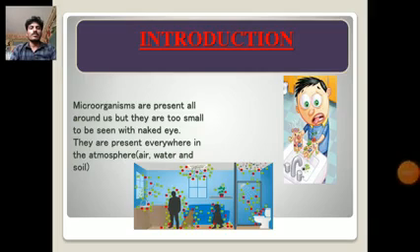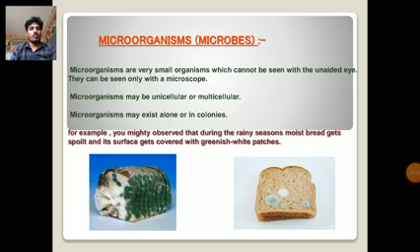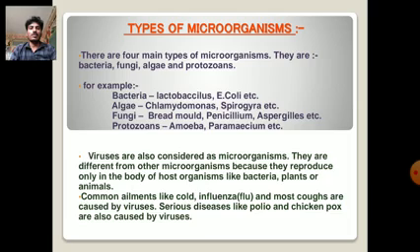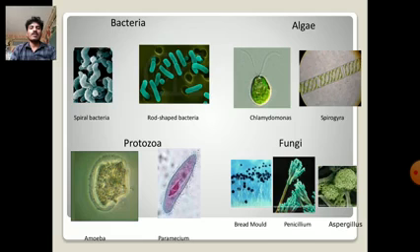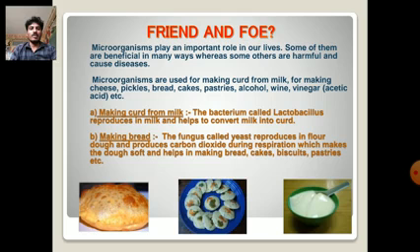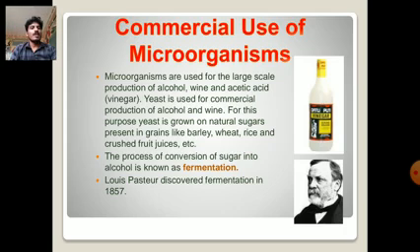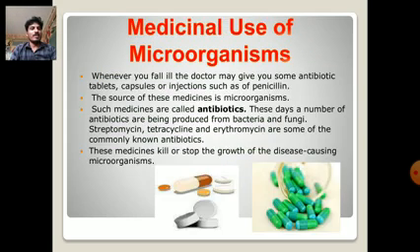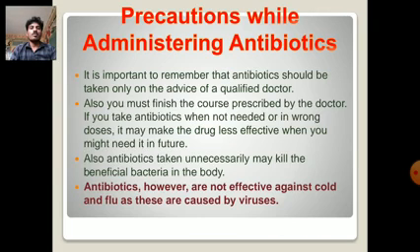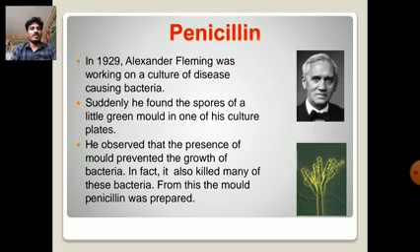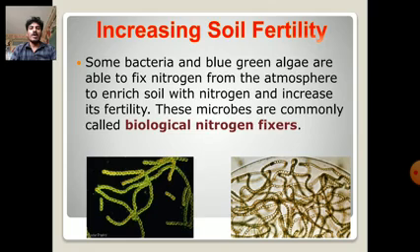In this chapter, we already know what microorganisms are, how they grow, and the types of microorganisms, with examples of bacteria, algae, fungi and protozoa, and what viruses are. We also covered how useful microorganisms are in our daily life, the commercial uses of microorganisms, and their uses in medicine, the precautions for antibiotics, how to use penicillin, and how to develop penicillin and vaccines.